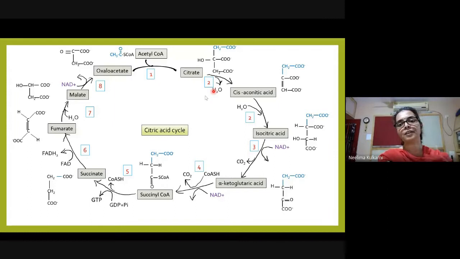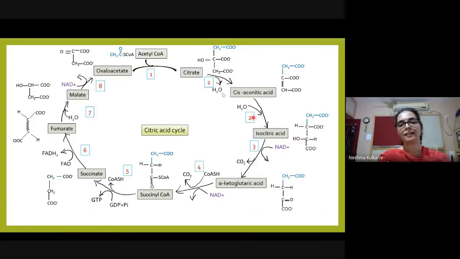The next two steps are rearrangement reactions wherein the citrate is converted to cis-aconitic acid and isocitrate. So isocitrate has the same molecular formula but a different structural formula as compared with citric acid, and hence the name isocitric acid.